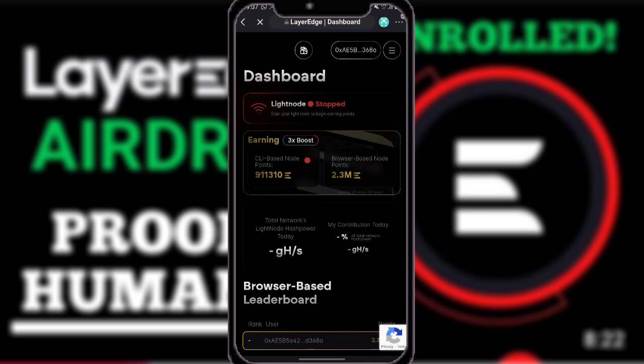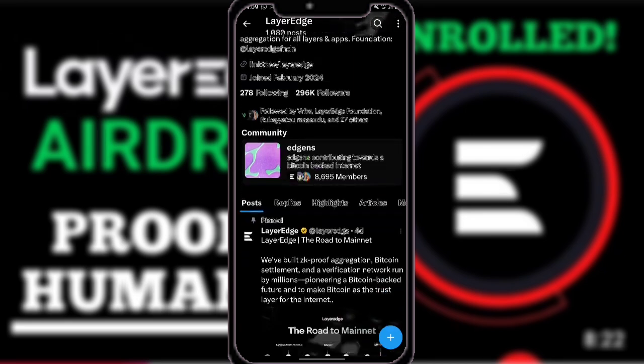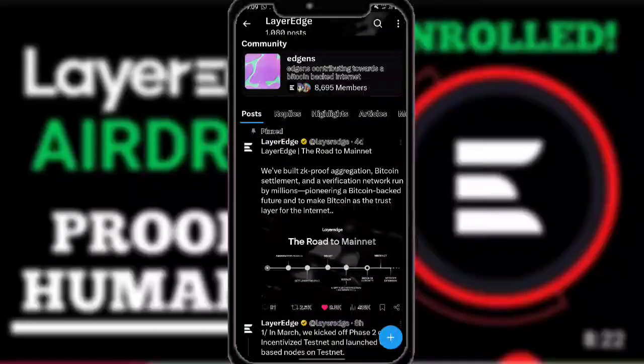So let's get back to the Layer Edge Twitter X account so that we may see whether they dropped the latest update regarding the humanity protocol or something else. So let's go to humanity verification. Here is the X account for Layer Edge, we have 2.296k followers, and regarding the humanity protocol, proof of humanity.